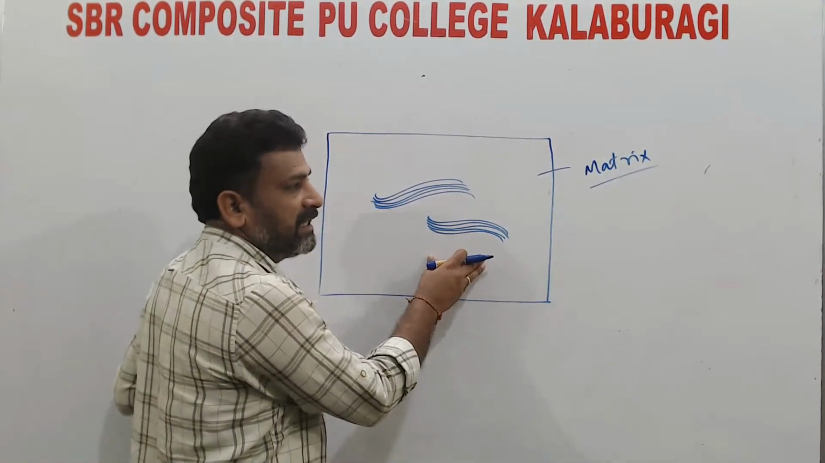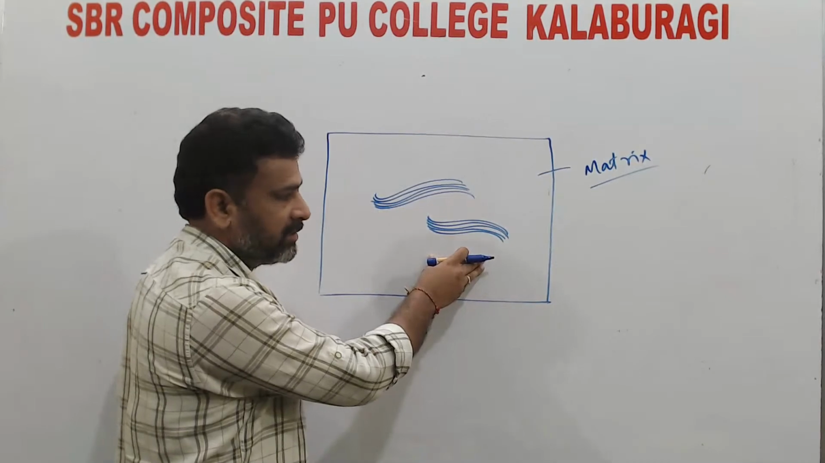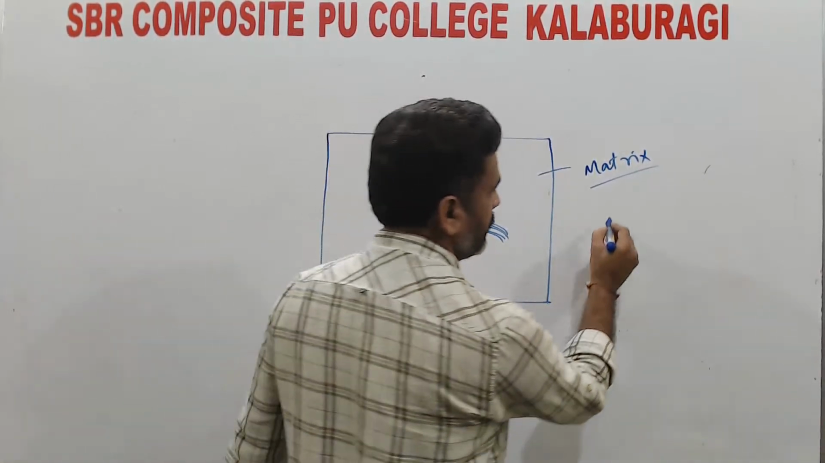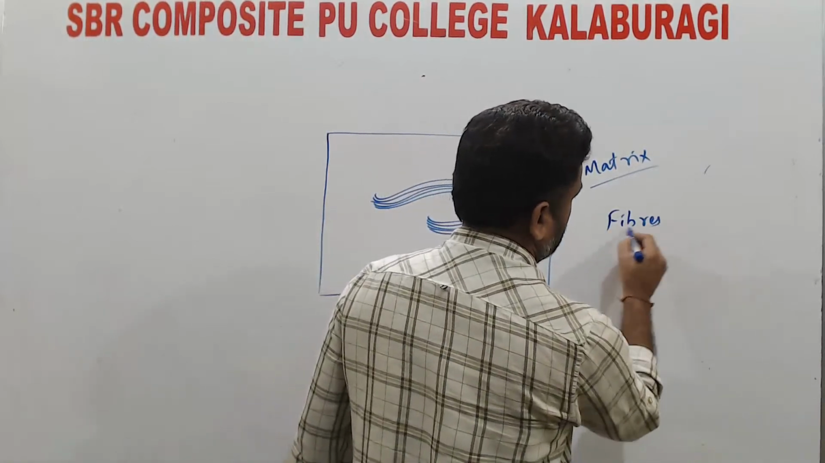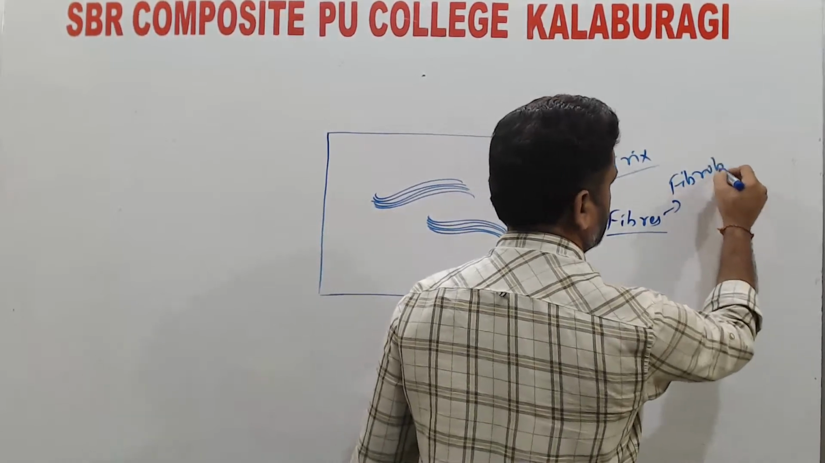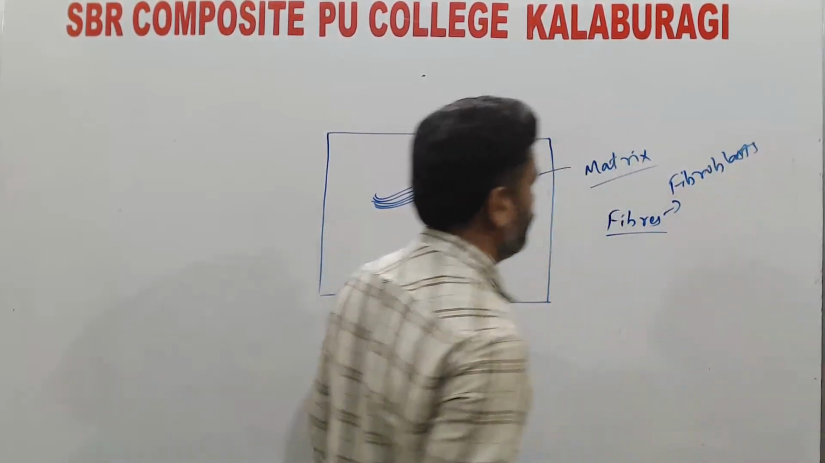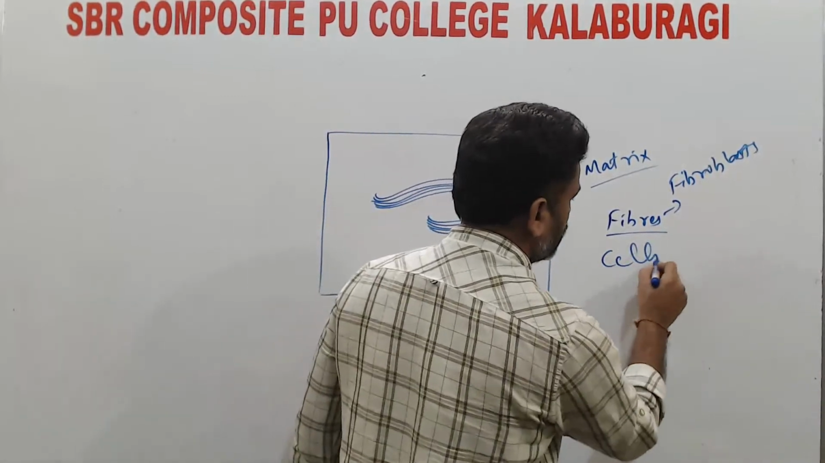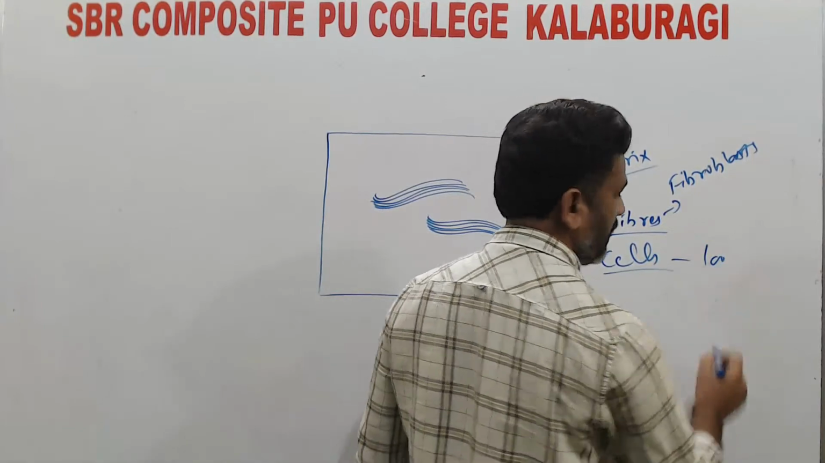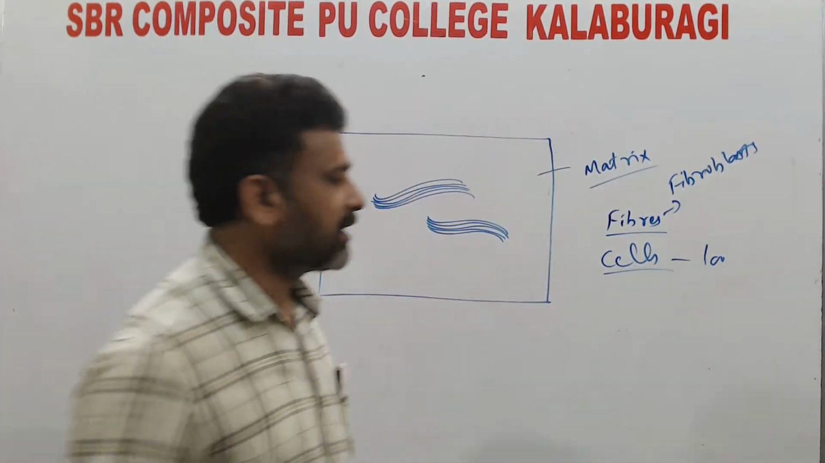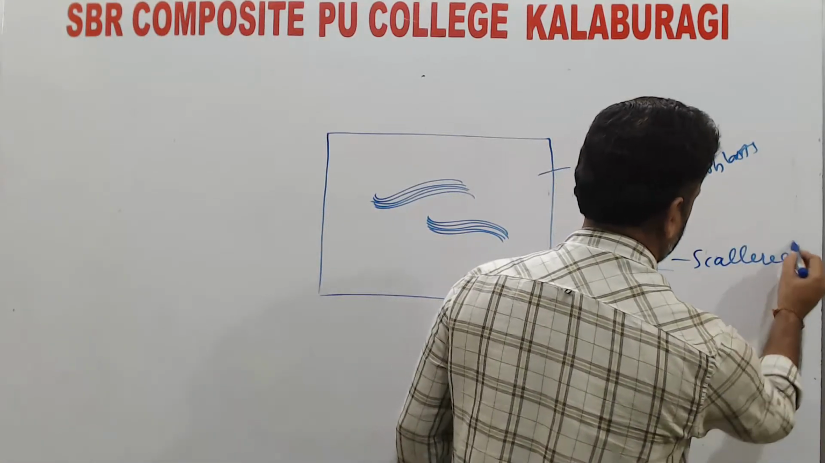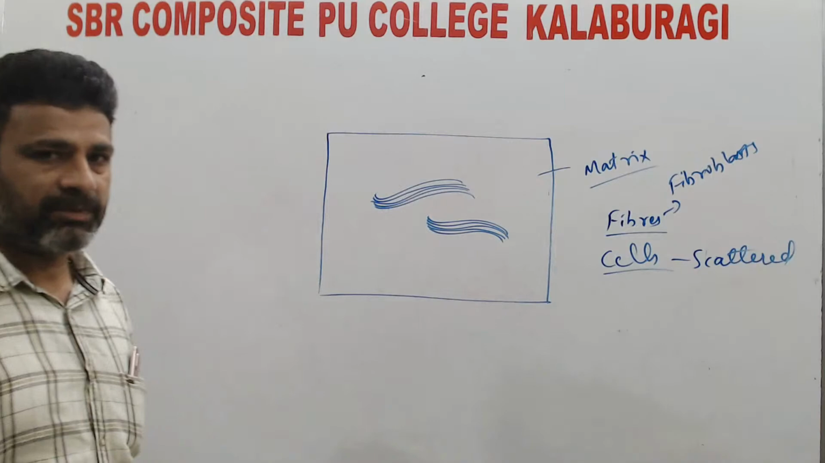The ground substance present in the loose connective tissue is called the matrix. The matrix mainly possesses the fibers. The fibers are mainly secreted by the fibroblast cells. And we are going to observe the different types of cells. These cells are loosely arranged, scattered within the ground substance.